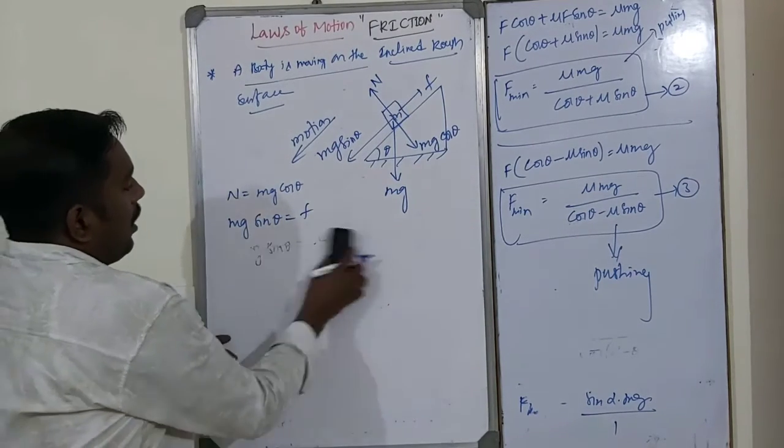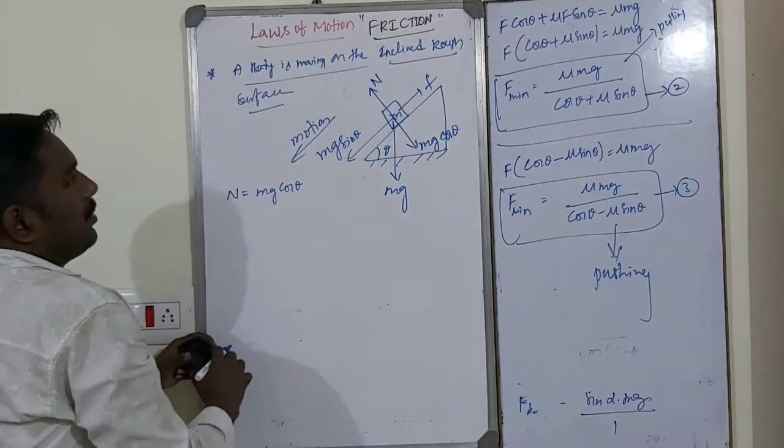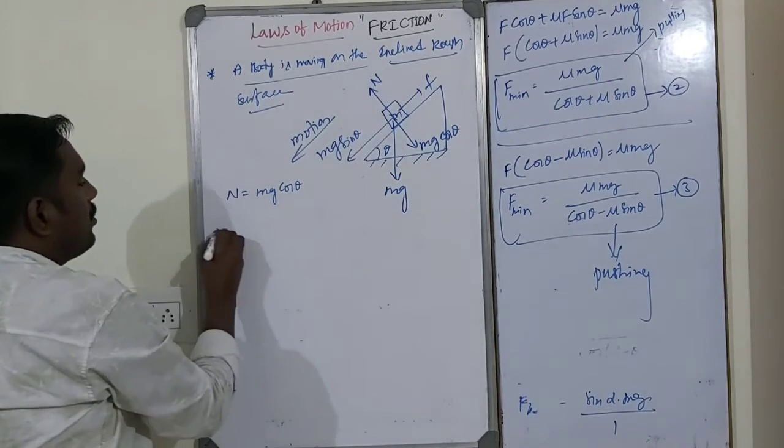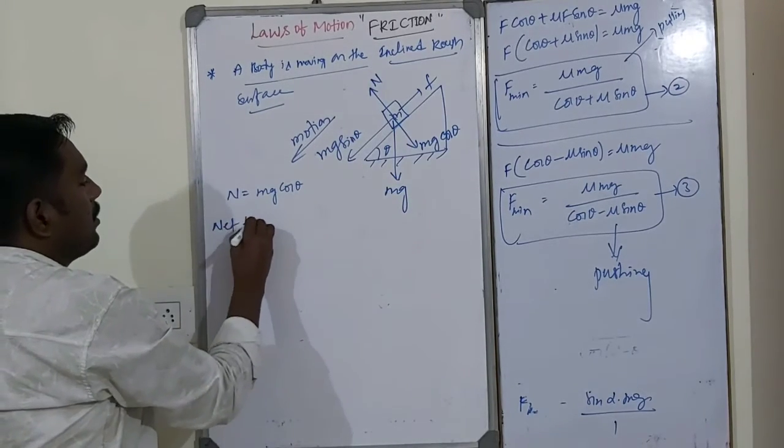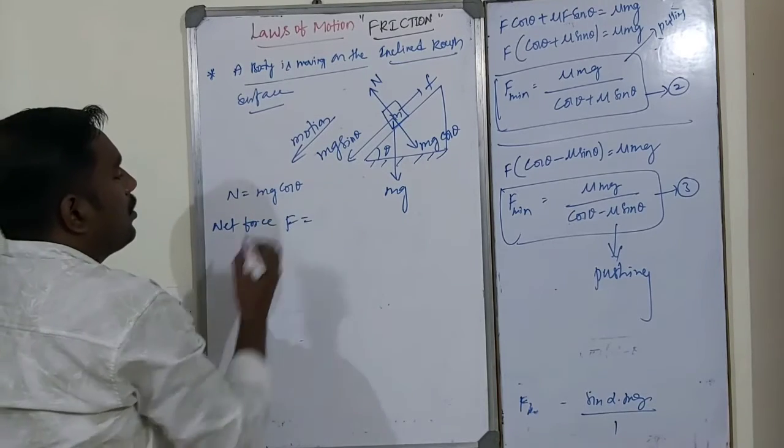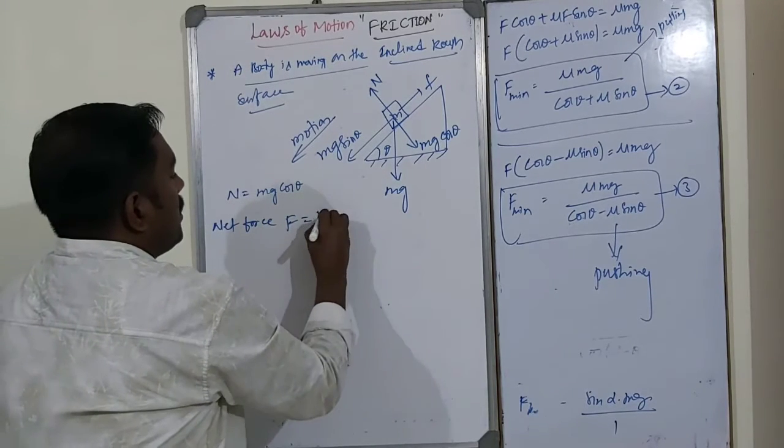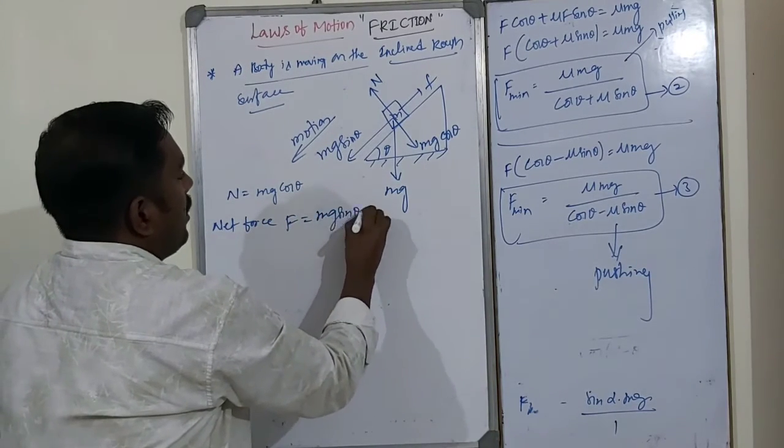Now the net force, of course N is equal to mg cos theta, no doubt. Net force F is equal to mg sin theta minus F.